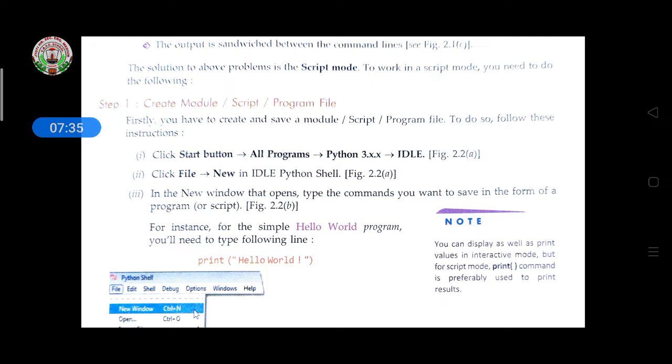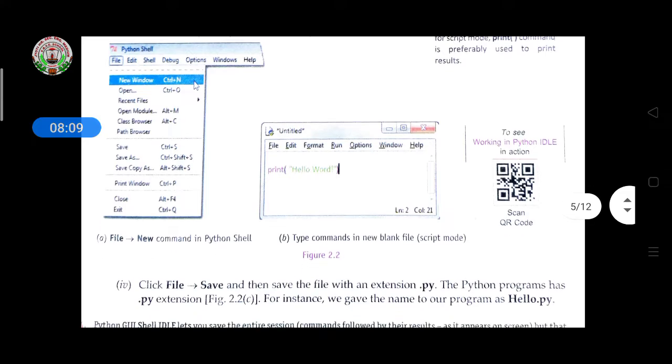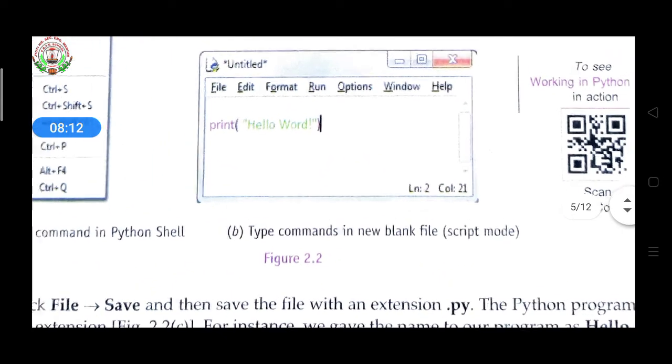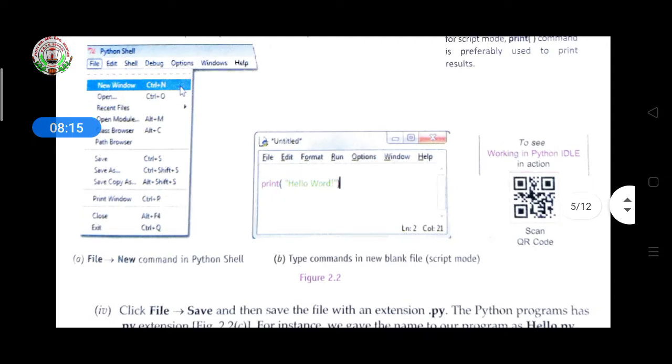To work with script mode, you need to do the following things. Step 1, create a module or script or program file. Firstly, you have to create and save a module, script, or program file. To do so, follow the given steps. Click the start button, all programs, then Python 3.x.x, then IDLE, then create a new file. If you click on New, the Python shell will open here. This one is the Python shell, and this one is the Python script window. It is in the form of script mode.